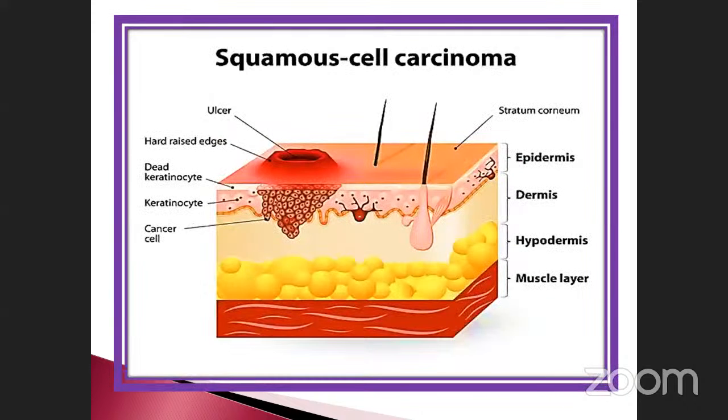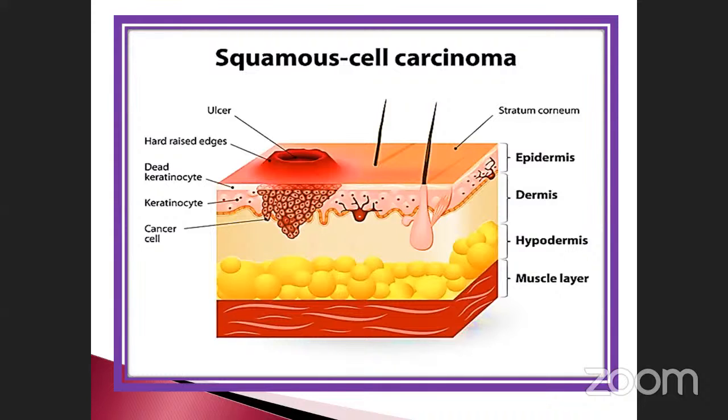See the other slide. This is squamous cell carcinoma. Squamous is nothing but skin cancer, isn't it? This is called the epidermis. Below the epidermis there is a layer called the hypodermis, and below the hypodermis there is a muscle layer.